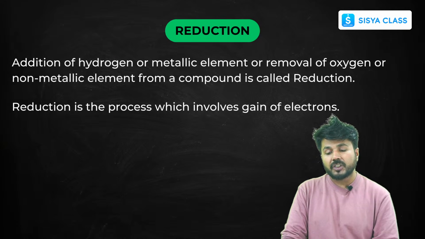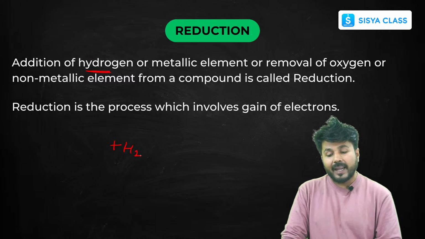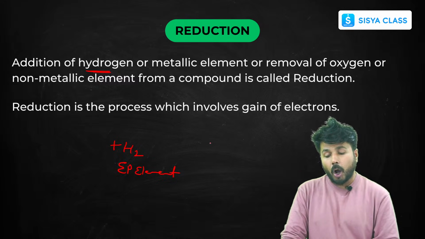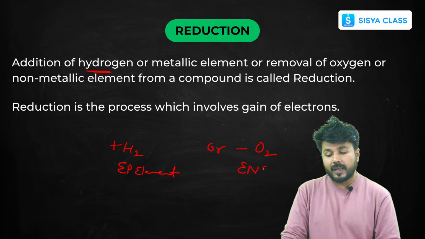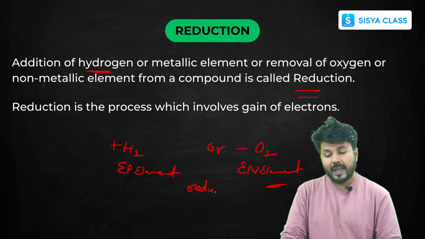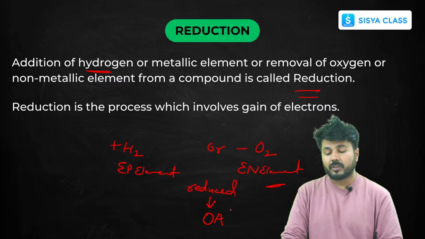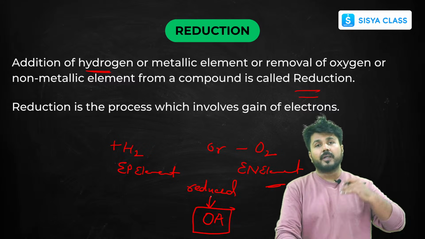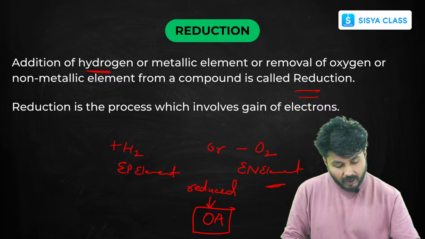So what will be reduction? Here, the addition of either hydrogen or any electropositive element or cation, or removal of oxygen or any electronegative element or anion, will be reduction. It will be called reduced, and something that is reduced works as an oxidizing agent, because if it is getting reduced, it will oxidize something.